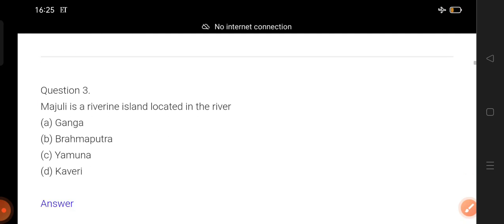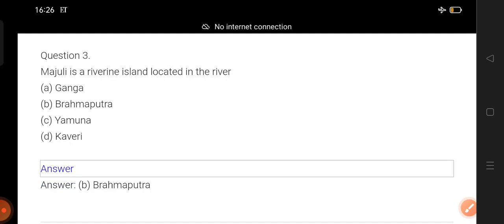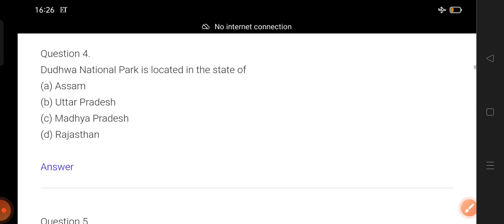Okay, next question. Majuli is a riverine island located in the river... I often discuss Majuli with you in the class. Last time I went to Majuli also, and I told you about it. So perhaps you remember where it is, in which river it is. Counting begins. One, two, three. Okay, disclose the answer. It's in the Brahmaputra River in Assam.